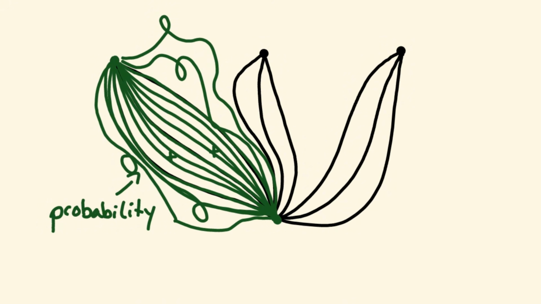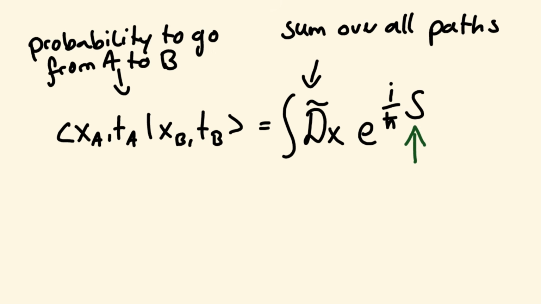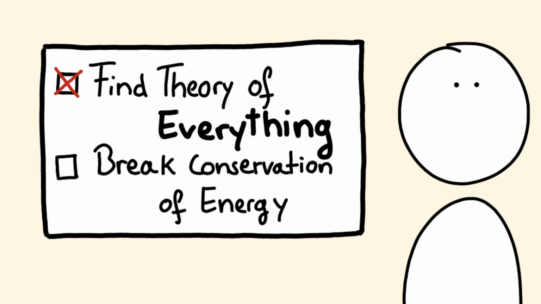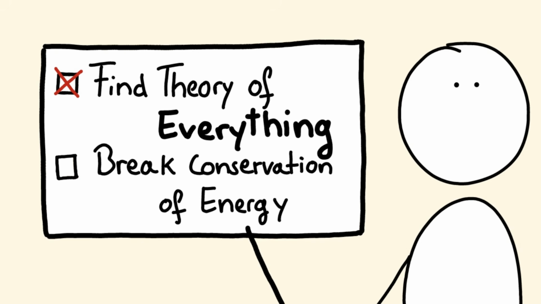Again, this infinite sum is mathematically an integral, a so-called path integral, and that's where the action enters. Okay, now we have a theory of everything, or at least the closest thing we can currently have. Let's proceed with the second step of our plan. Let's break the conservation of energy.